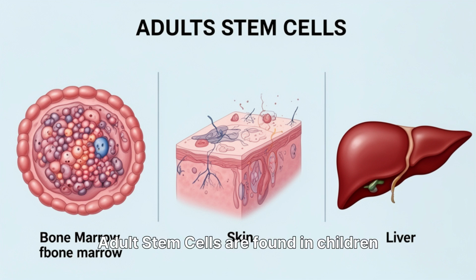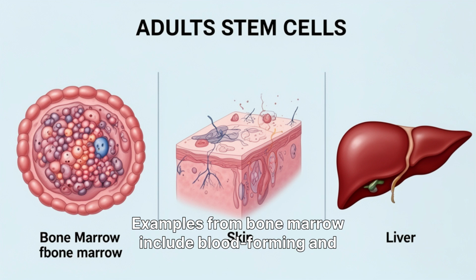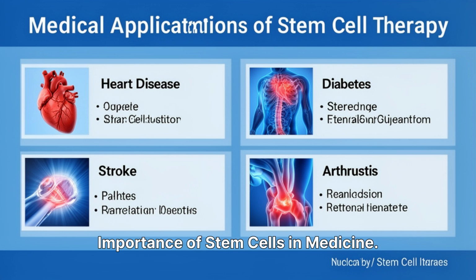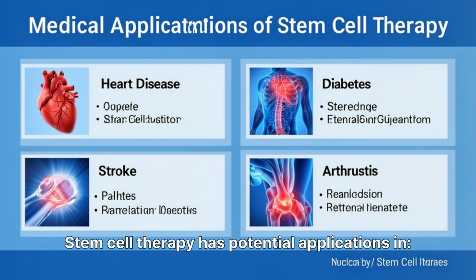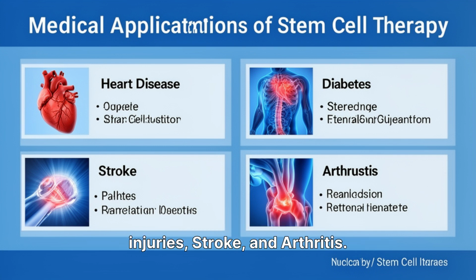2. Adult stem cells are found in children and adults, present in bone marrow, skin, liver, and other tissues to help repair damage. Examples from bone marrow include blood-forming and stromal stem cells. Importance of stem cells in medicine. Stem cell therapy has potential applications in heart disease, diabetes, neurodegenerative disorders, spinal cord injuries, stroke, and arthritis. Research continues to expand rapidly.